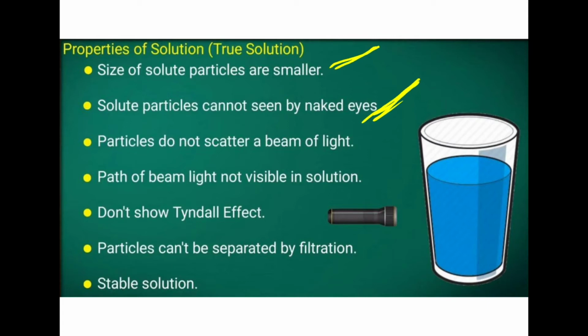Then particles do not scatter a beam of light. That is a third property. The particles will not be scattering light, then the path of the beam will not be visible. The path of a beam of light will not be visible in the true solution. It will not show the Tyndall effect. So what is the Tyndall effect? We will be learning in this chapter.